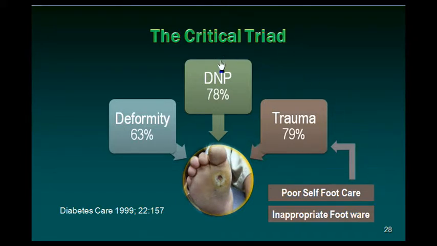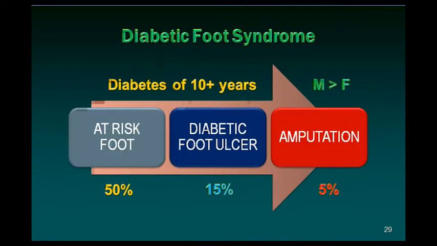This minor trauma coupled with diabetic neuropathy and the deformities that they have will make the foot prone for severe complications, as we see in this, the deep diabetic foot ulcer on the pressure area, which could later result in serious deeper infections and then of course can lead to further complications. So, the critical triad is deformities, diabetic neuropathy, particularly sensory neuropathy, and even minor trauma due to poor self-foot care or sometimes ill-fitting or inappropriate or no footwear.